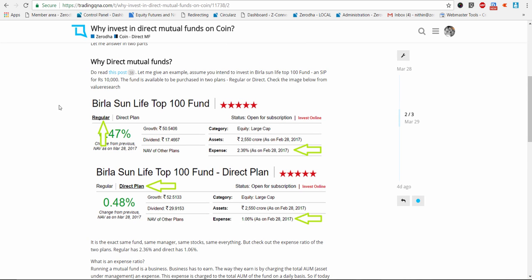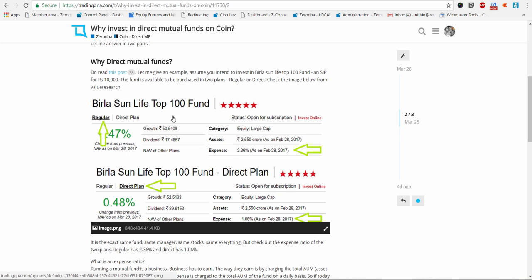Before saying why on Coin, right? So here's the thing, 100% of all the institutional investment in mutual funds today happens through direct plans, right? And just about 10% of all the investments done by retail investors happen through direct plan. That means people don't really know about direct plan much, right? So every mutual fund can be bought either in the regular plan, as you can see in this screenshot here, or it can be bought as a direct plan.